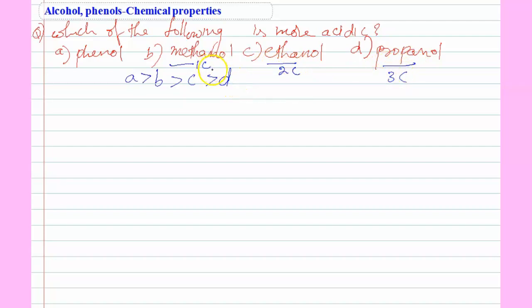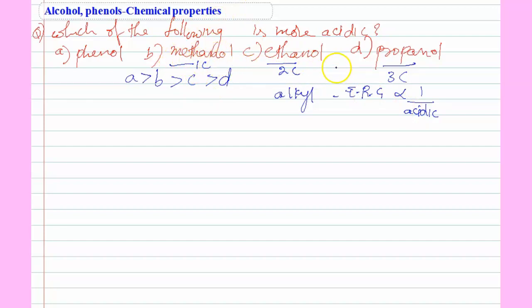So alkyl groups are electron releasing groups. So if the number of carbons increases, that means the number of alkyl groups increases, the electron releasing nature also increases. Then acidic nature decreases. That means D has less acidity.